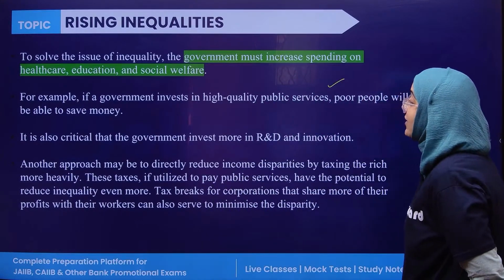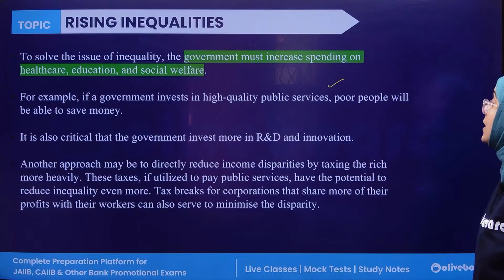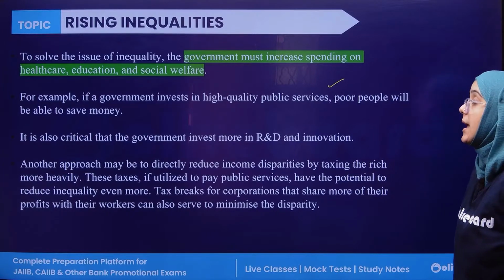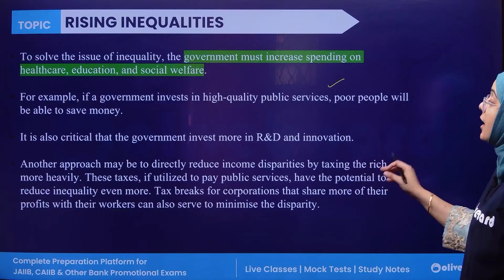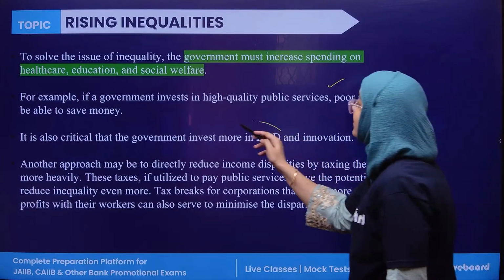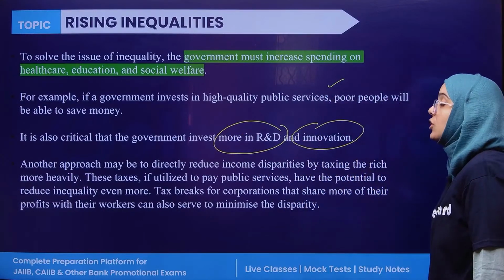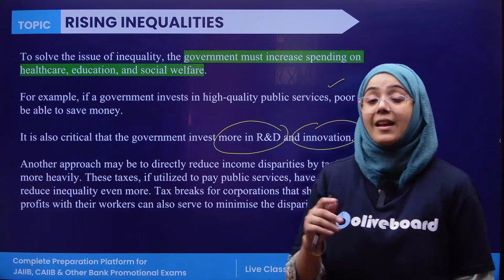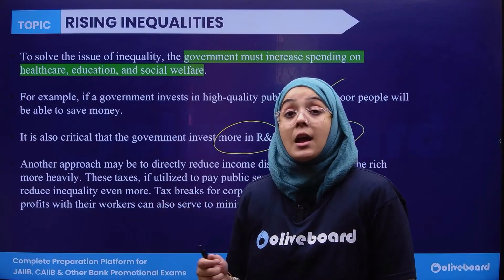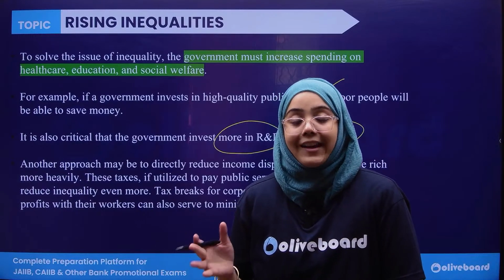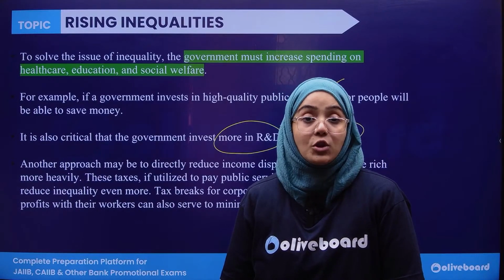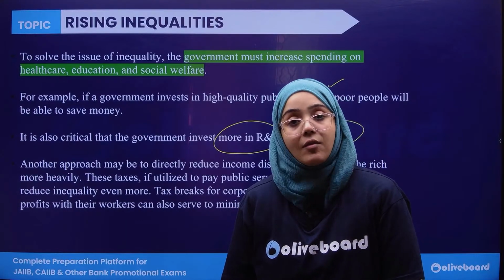Okay. Next, for example, if the government invests in high quality public services, the poor will be able to save money. Obviously, that's what I have told you. The government should invest more in research and development and innovation. So this is the need. See the budget of the USA. If you talk about the USA and Russia, they are the countries that are progressively expending on research and development and innovation, because they know it is the key for development.